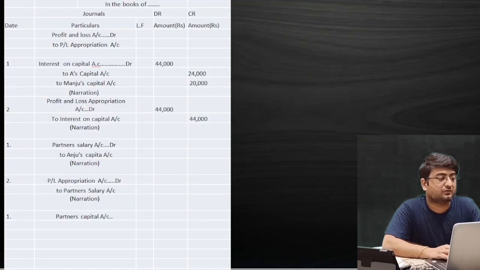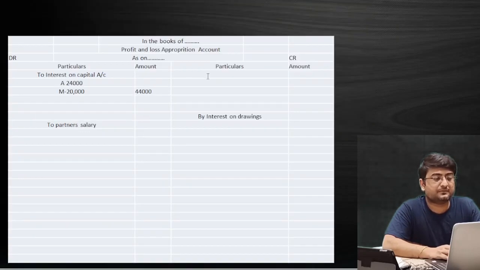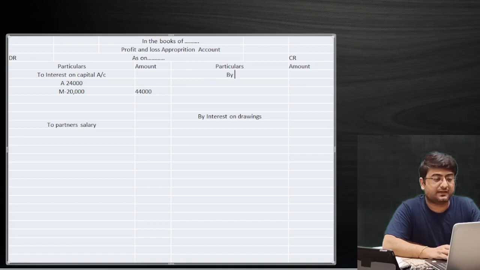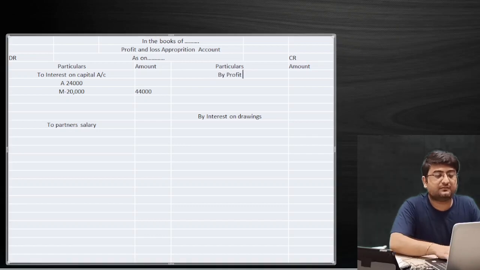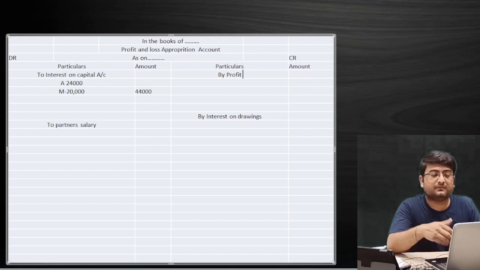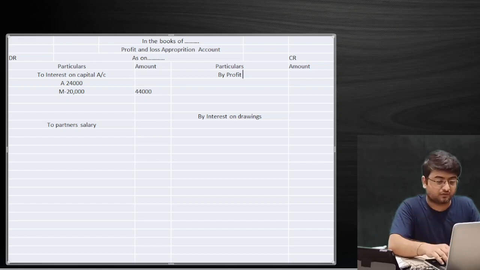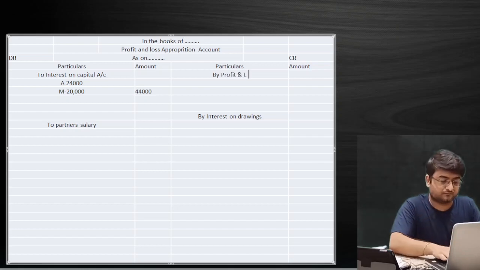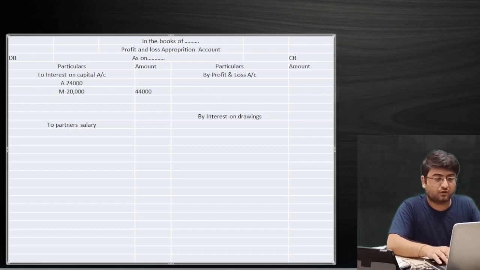Now we can do this kind of calculation in brackets. In the PL appropriation account, we write the first entry of transferring the profit balance from the profit and loss account, and in brackets we do this adjustment: 4,44,000 rupees minus the rent for the entire year.